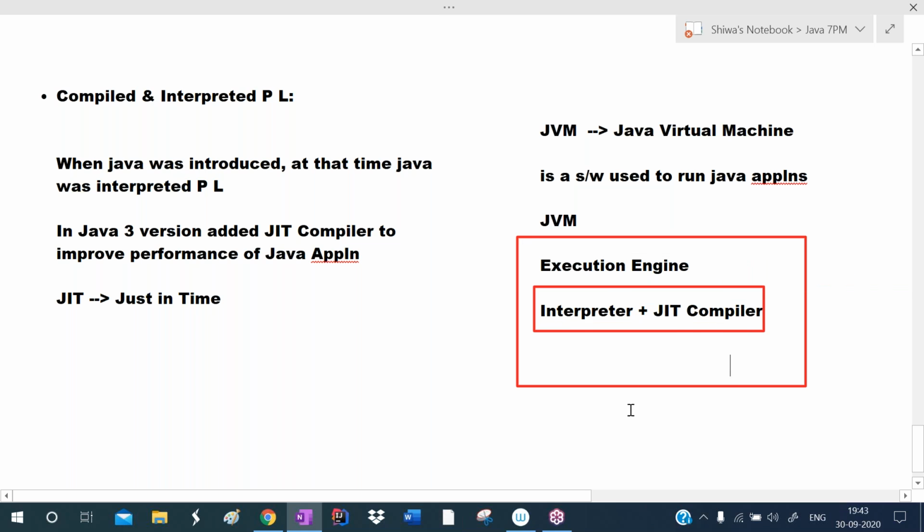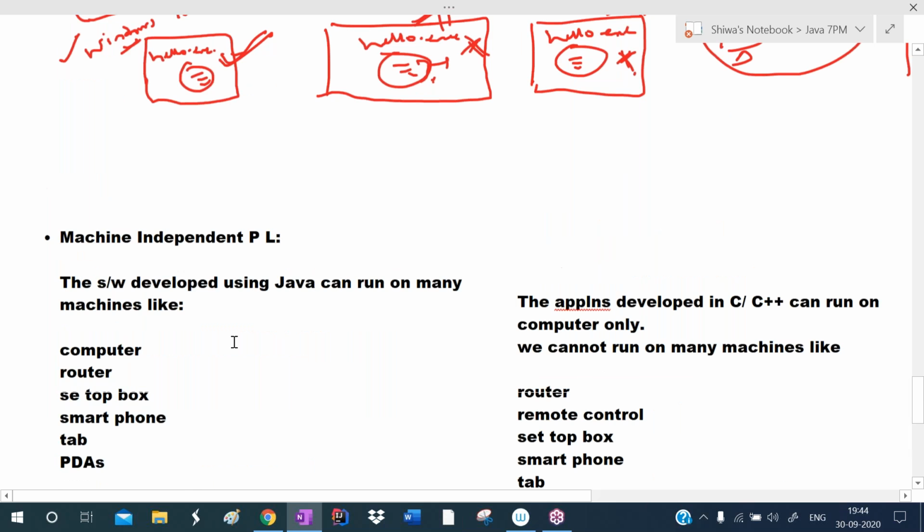So when it executes a Java application, the code will be distributed between the interpreter and compiler. Some code will be executed by the interpreter, some code will be executed by the compiler. That's why we call Java both a compiled and interpreted programming language. This is another feature.